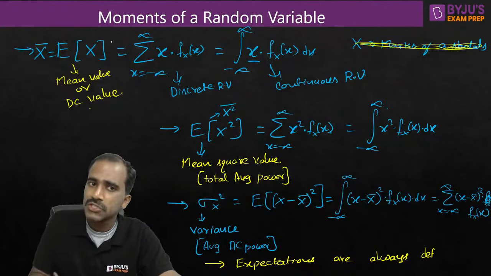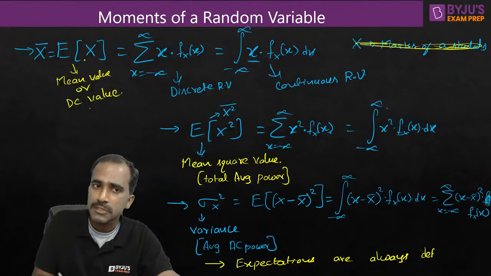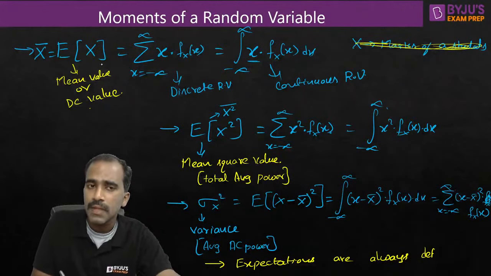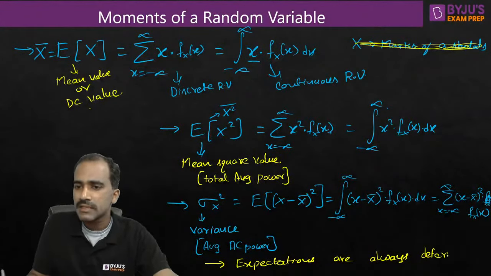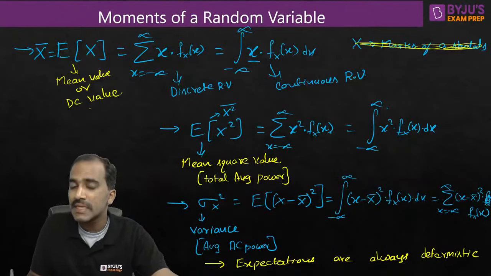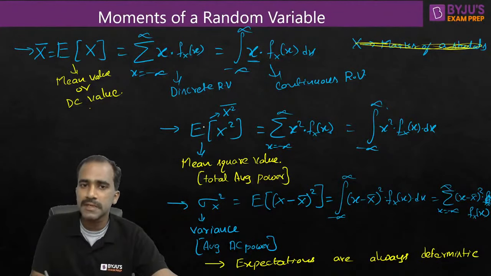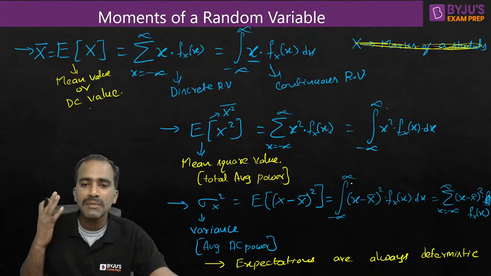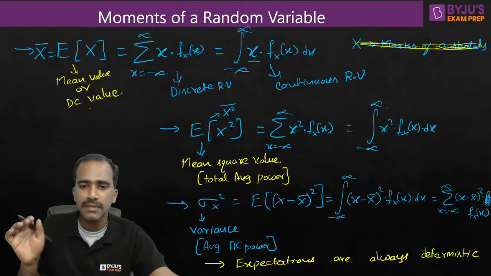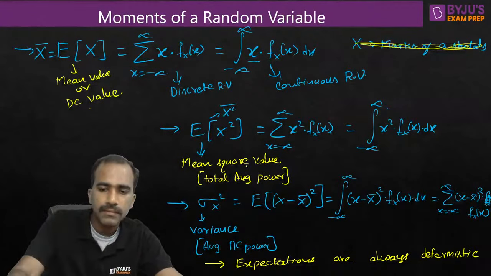We apply expectations on random variables, we apply expectations on random things, but after applying expectation, what we get is deterministic things, deterministic parameters. So expectations are always deterministic. See this expectation? We got a constant here. We got a constant here. After applying expectation, we get constants or deterministic things. So whenever you apply expectation, randomness is removed. There is no more randomness after applying expectation.